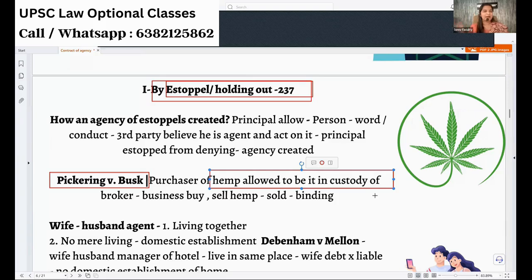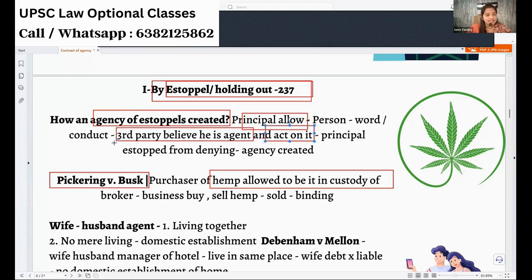Now suddenly I go back and say, no, no, why did you give it to him? I don't know that person. I am stopped from doing that. So this is called agency by estoppel. Agency created by estoppel: the principal allows a person, by conduct, to be believed by a third party to be an agent, and the third party acted on it.